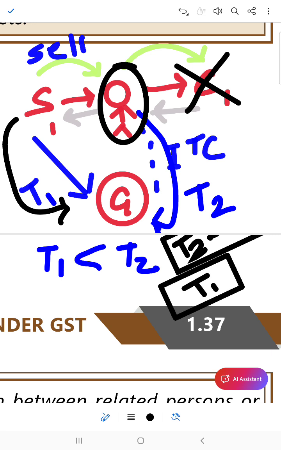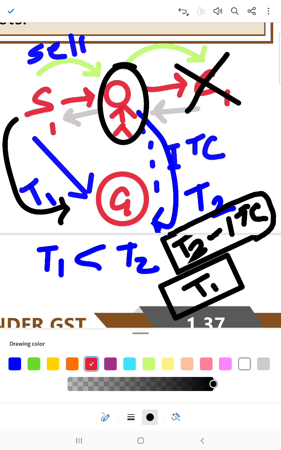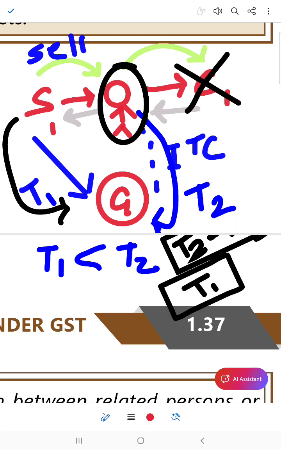Okay. Now, he would have got this if the transaction was happening. Okay. But if the transaction was not happening, the government should get T1. But if the ITC has been availed, okay, the ITC was availed, that is, the government gets T1 minus ITC.